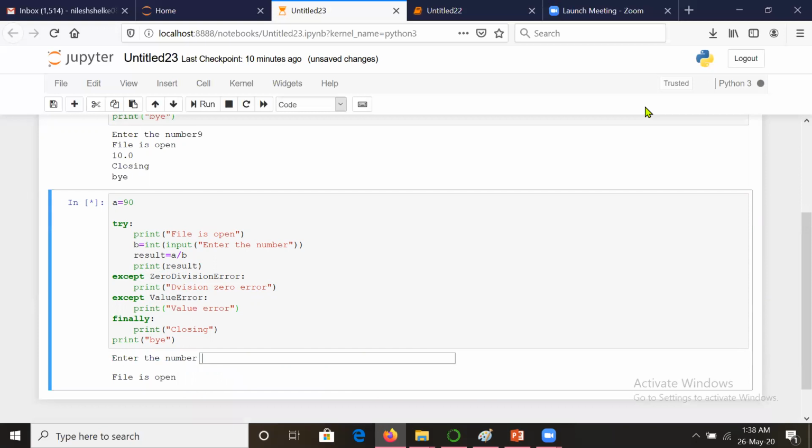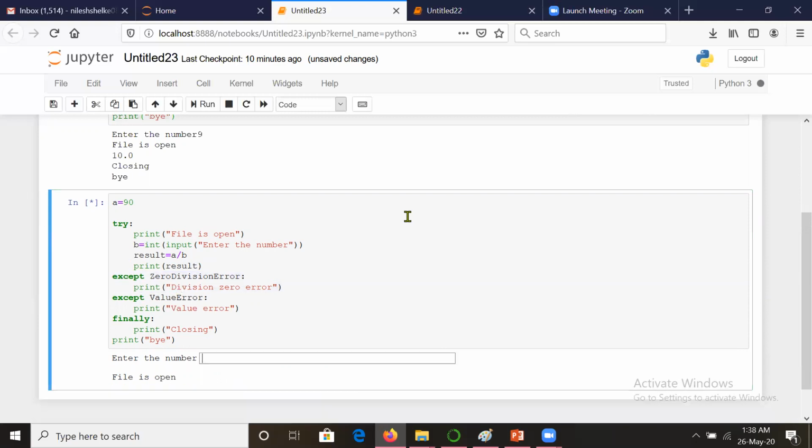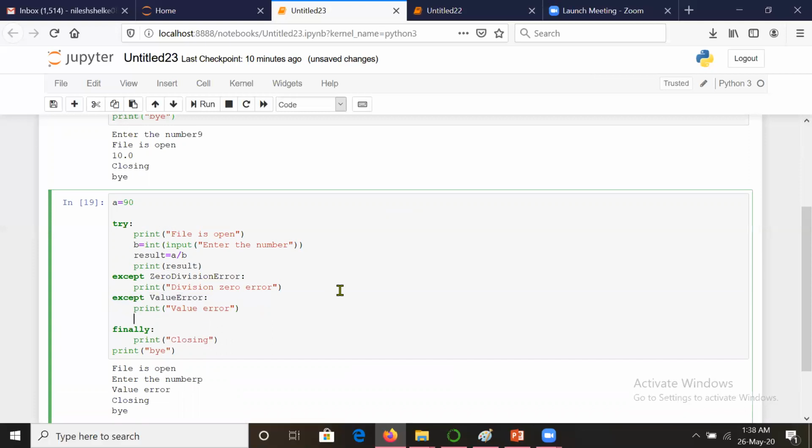Now suppose, see the case, if you press 0, now see here, it has executed this exception, division by 0. And suppose I enter a value p, any character from the keyboard. Now this time it has executed this one. That means, if you have an ear problem, then you will go to an ear doctor, and if you have a tooth problem, then you will go to a dentist. That means you are handling those errors specifically.